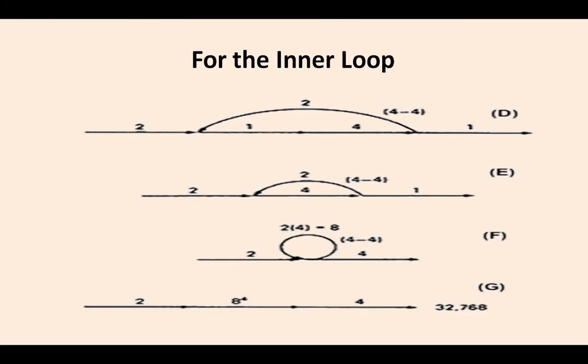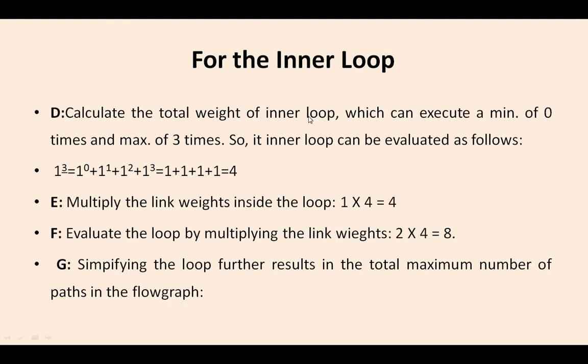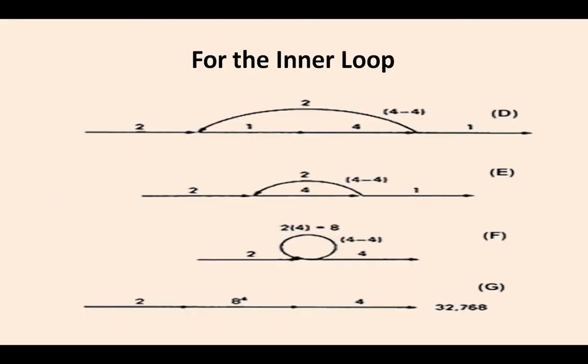So what it is doing now, we see in the D, it is calculating the total weight of the inner loops. So it calculated the total weight of all the inner loops as 4. So again 4 into 4, it is termed as 4.